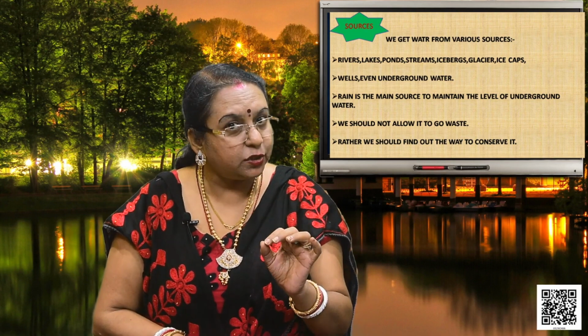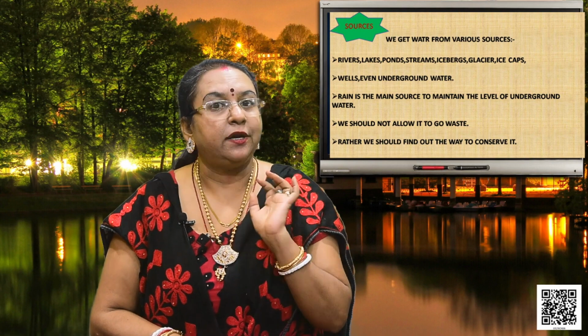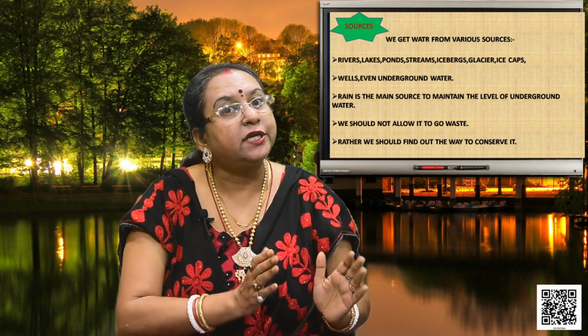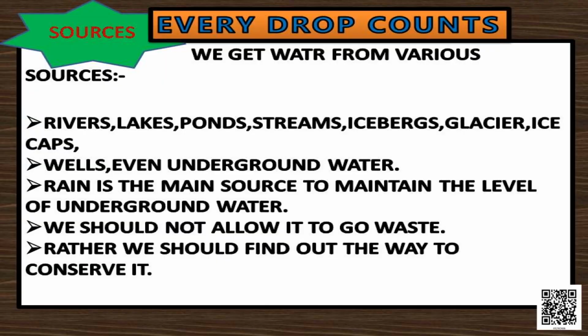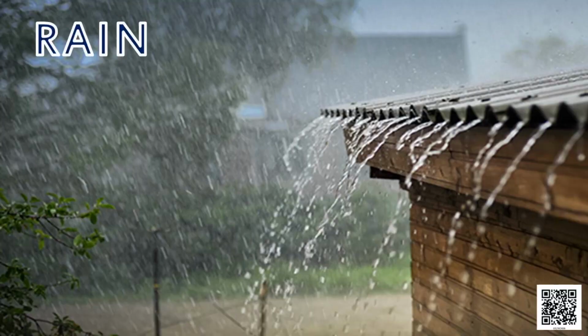So the main source or prime source is rain. So we should collect the water. We should not allow it to go waste. Rather, we should find out the way to conserve it. Again, I have put that picture of rain because it is very important to knock you.